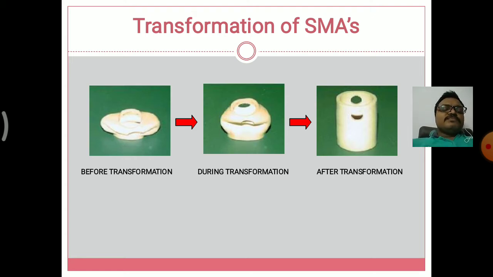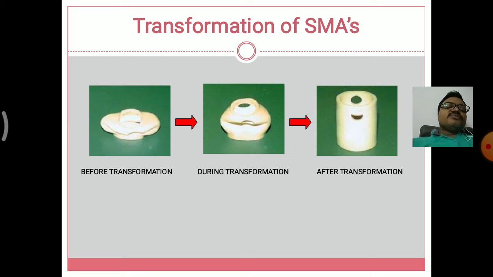So this is a soft drink tin, that is Coca-Cola or Pepsi. We are using other brands also. So the first one is the crushed object of the tin, that is before transformation, but its original shape is a hollow object. When we sip all the liquid in the tin, we get the empty tin. We crush the empty tin for recycling purposes. So that is the first one, before transformation.